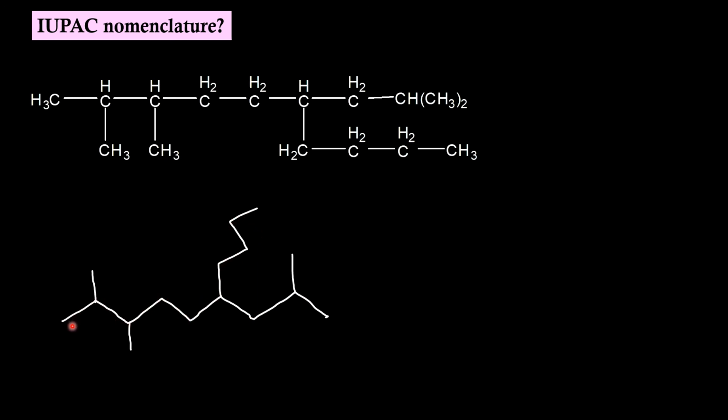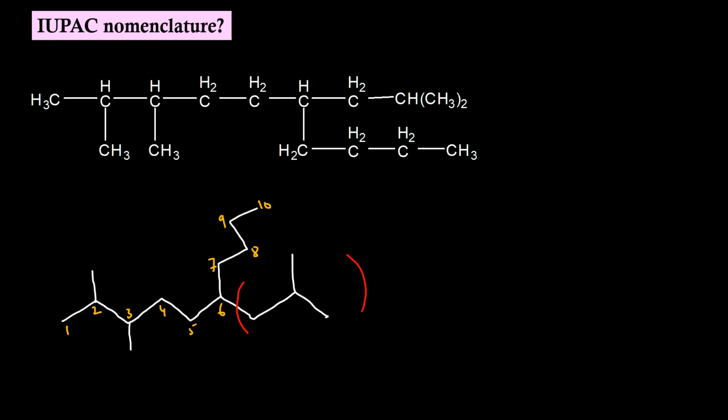And to get the lowest locant for the substituents, I have to start from this end. Let us start numbering it. 1, 2, 3, 4, 5, 6, 7, 8, 9 and 10. So this whole thing now will be considered as a substituent.